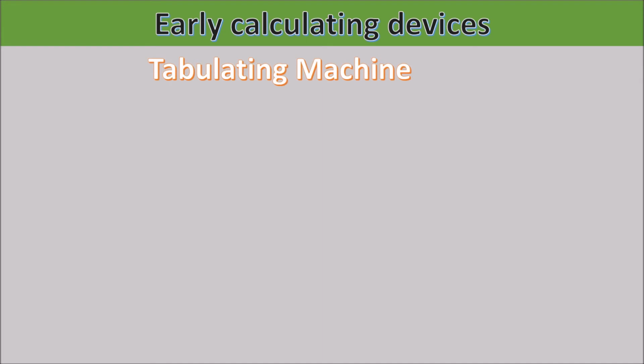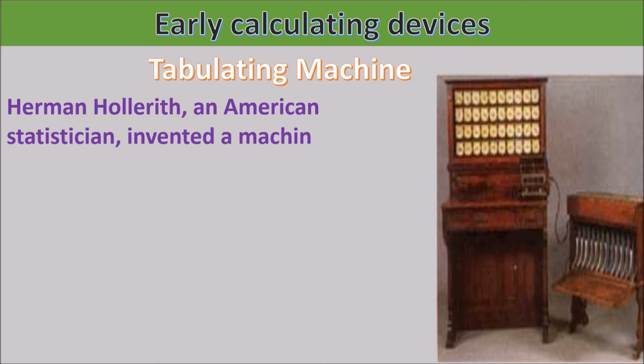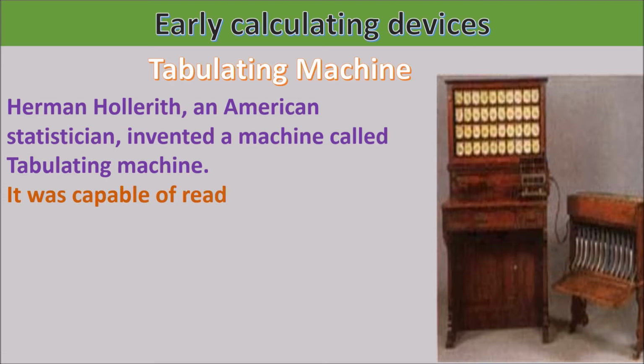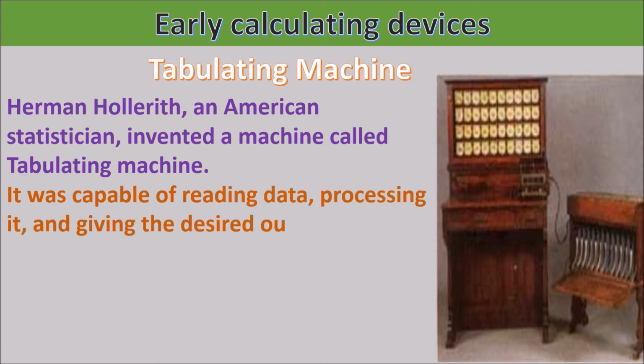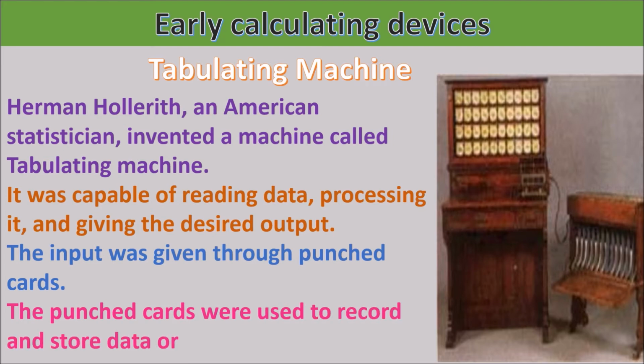Tabulating machine. Herman Hollerith, an American statistician, invented a machine called the tabulating machine. It was capable of reading data, processing it and giving the desired output. The input was given through punched cards. The punched cards were used to record and store data or information.